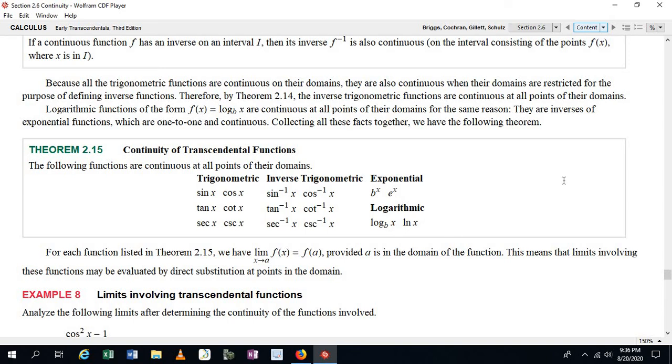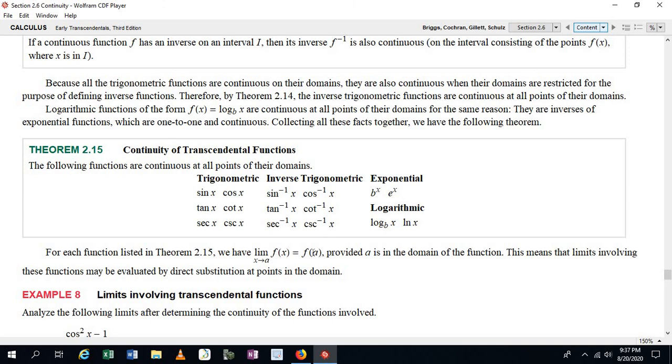Okay, so the last thing I want to mention in this section is that we can evaluate the limit as x approaches a for any one of these functions by using direct substitution, because of the fact that each of these functions are continuous at all points on their domain. Okay, so the limit of f of x as x approaches a will be equal to f evaluated at a because of the fact that they're continuous at every point in their domain.